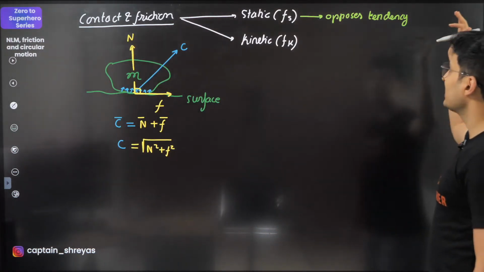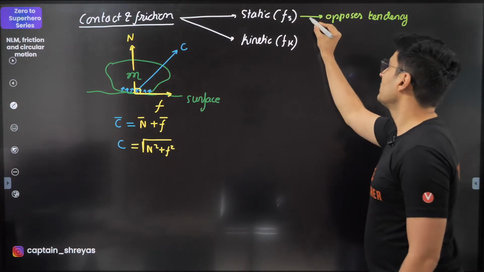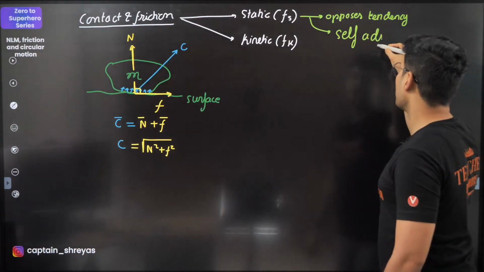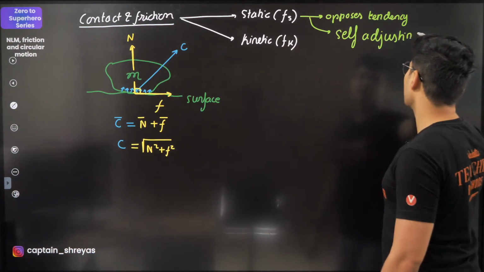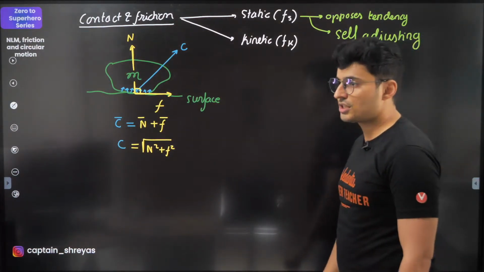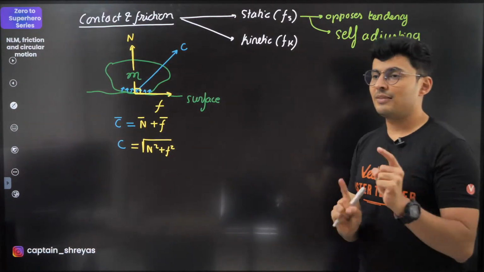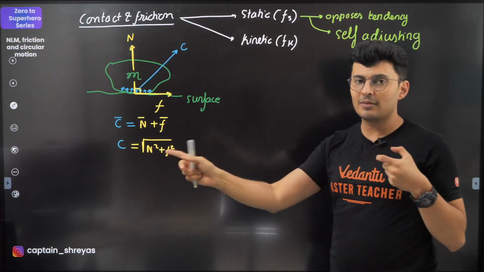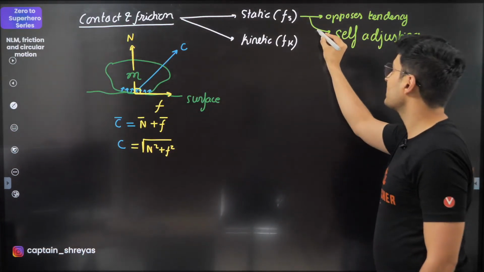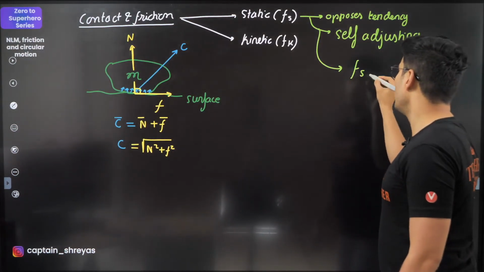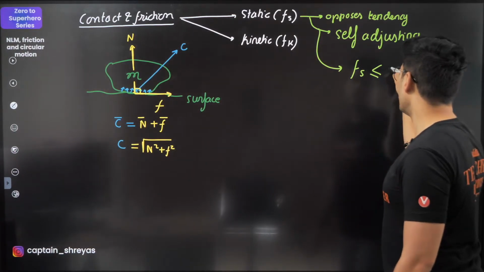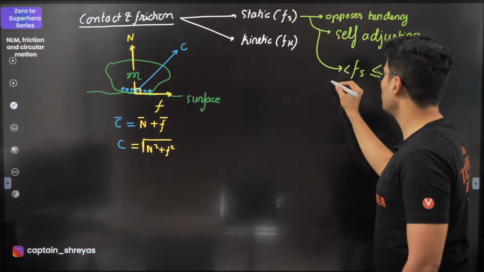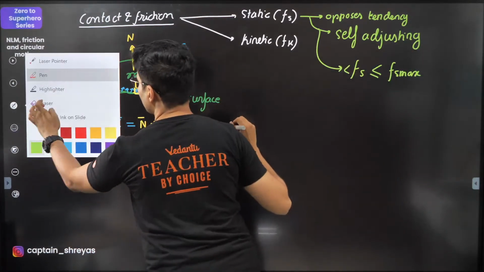Okay, it opposes tendency, and this is a self-adjusting force. Self-adjusting force. Keep this in mind. So if the tendency is there, force will act back. If the tendency is here, force will act here. And always this force is going to be less than equal to the limiting frictional force, which is Fs max.